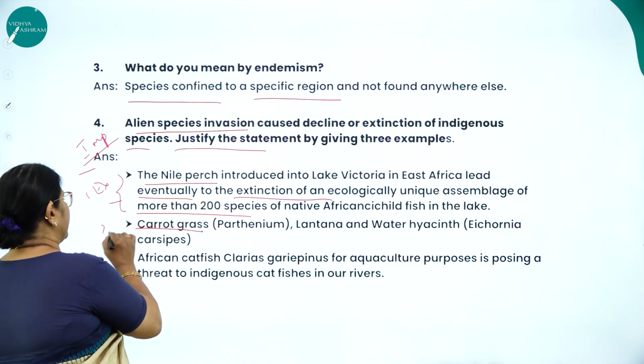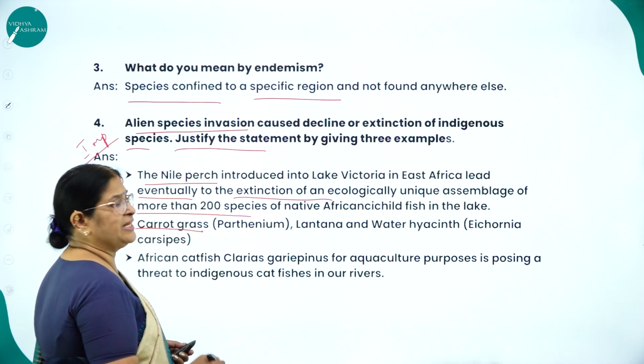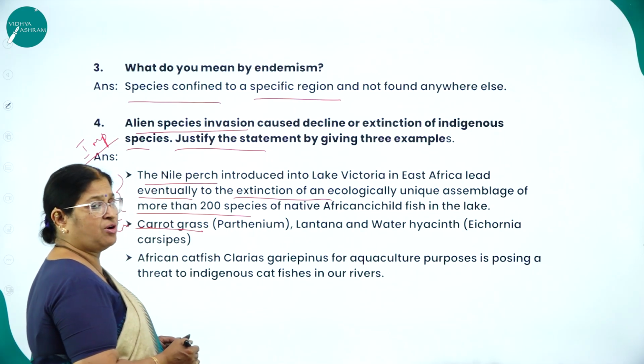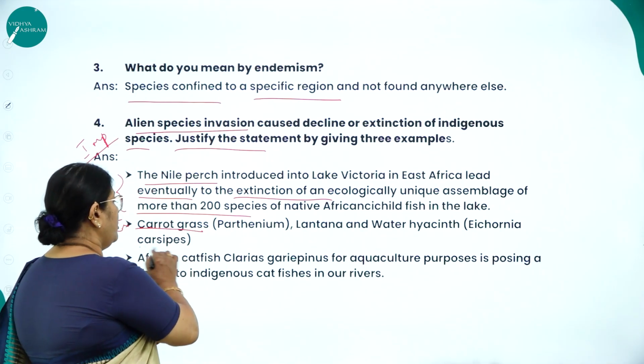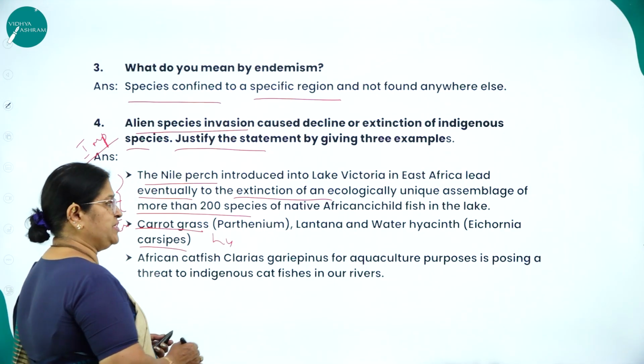Next, carrot grass, second example. Carrot grass, which is commonly called Parthenium, then lantana and water hyacinth, which is called the terror of Bengal, called Eichhornia species.